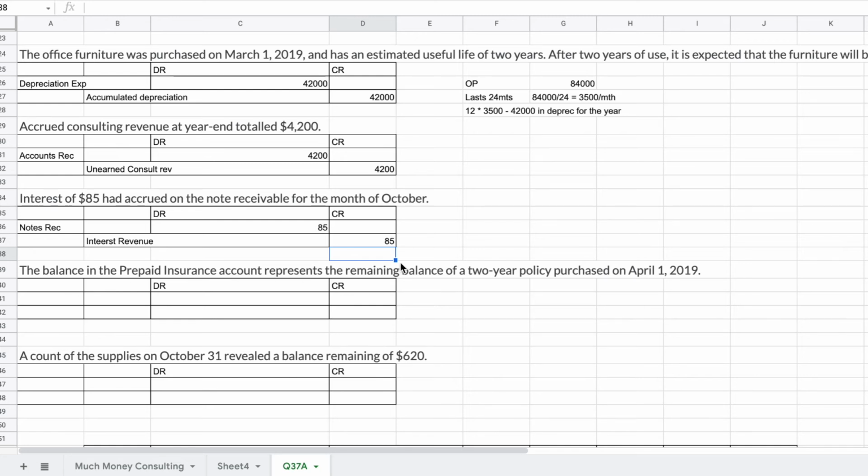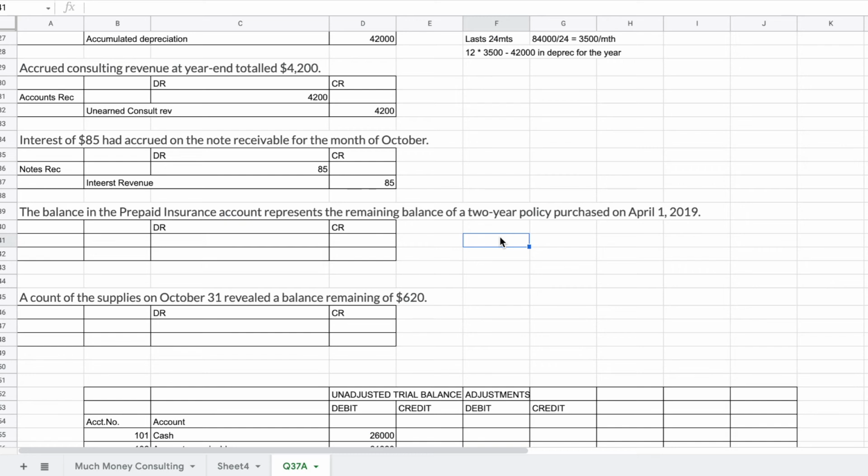Then, what else? Okay, the balance in the prepaid insurance account represents the remaining balance of a 2-year policy purchased on April 1st. Very similar to the problem above. So this is $200 a month times 12.